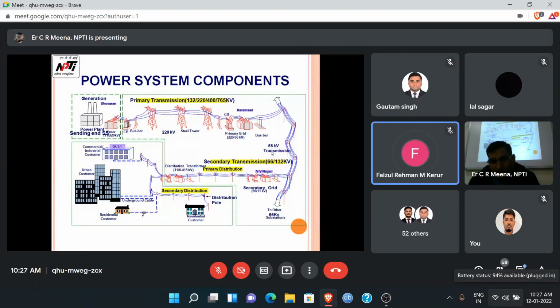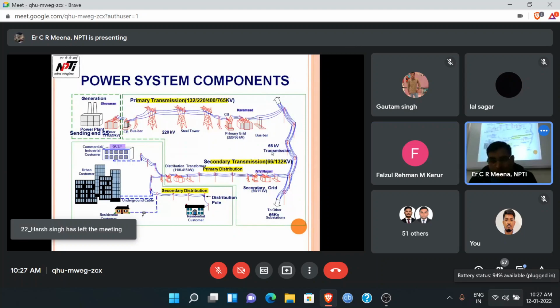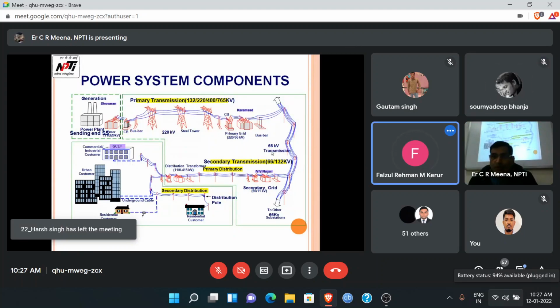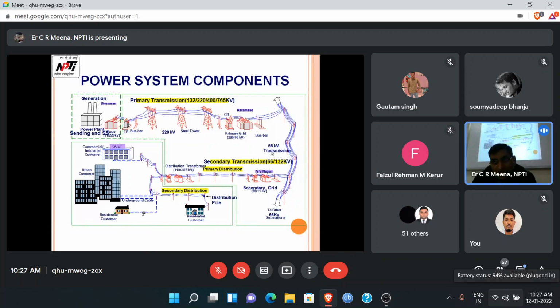Single phase. How much is the three phase voltage? 415, 440 volts. 440 volt is the three phase value because the phase to phase value is 440 and the phase to ground value is 240. Is it clear? Yes, sir.